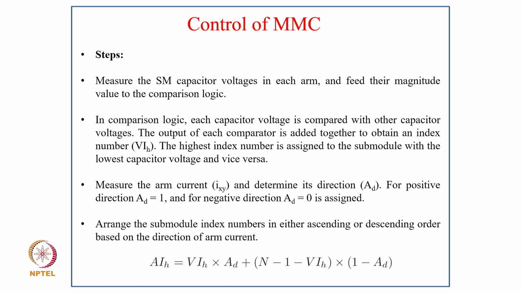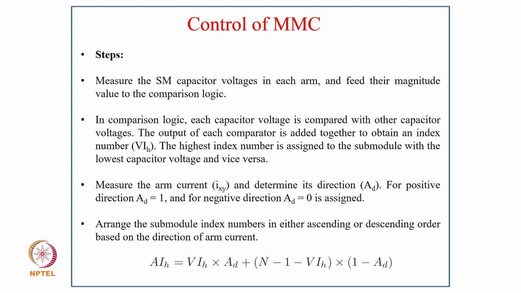Coming to the steps: measure the SM capacitor voltage in each arm and feed their magnitude values to the comparison logic. In the comparison logic, each capacitor voltage is compared with the other capacitor voltages, and the output of each comparator is added together to obtain an index number VIH. The highest index number is assigned to the submodule with the lowest capacitor voltage and vice versa. Then measure the arm current IXY and determine its direction AD. For positive direction AD equal to 1 is assigned, and for negative direction AD equal to 0 is assigned. Arrange the submodule index numbers in either ascending or descending order based on the direction of the arm current.